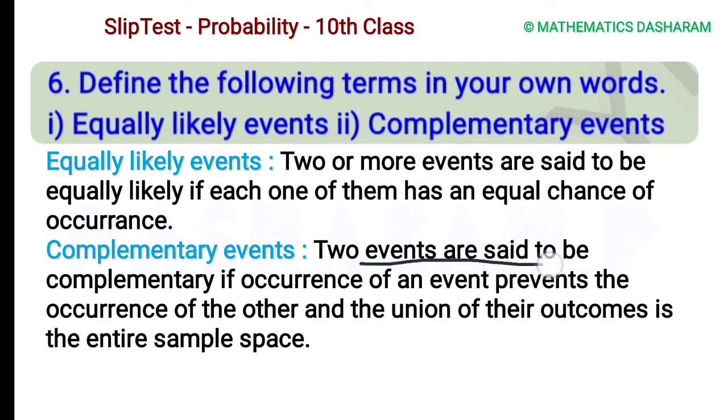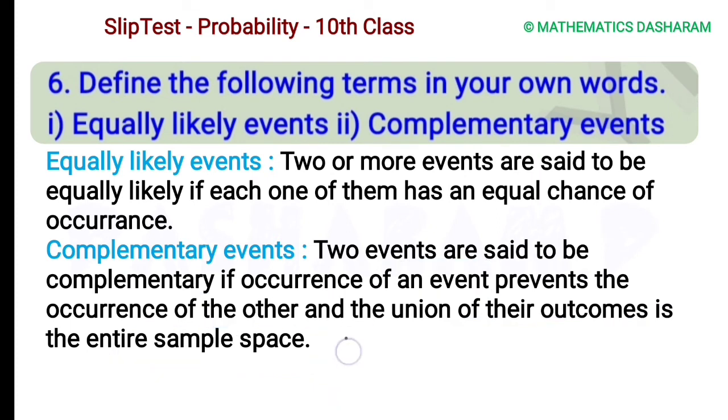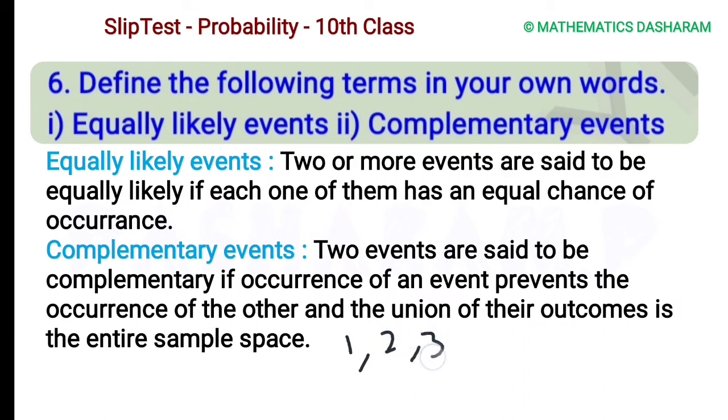Two events are said to be complementary if the occurrence of one event prevents the occurrence of the other, and the union of their outcomes is the entire sample space. The very important formula related to this is P of E plus P of E dash equals 1. For example, we have one dice.